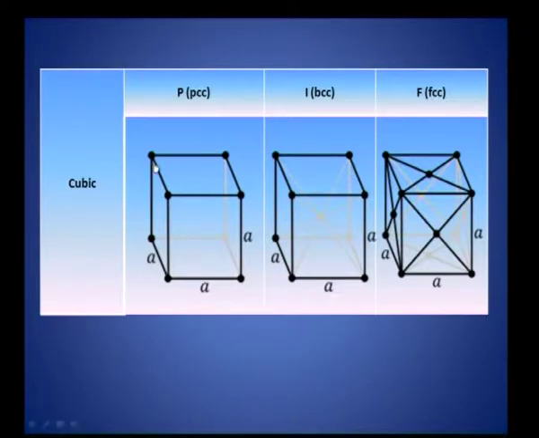As I told you earlier, it is P, the primitive, where you find atoms at the corners only, right. It is a simple cubic, it is called simple cubic. P refers to primitive, that means atoms or the lattice points will be found only at the corners. Okay. Then it is body centered, okay. You have atoms at the corners and then there is one atom at the center of the body, the center of the cube, right. It is called BCC, body centered cubic, the center of the body.